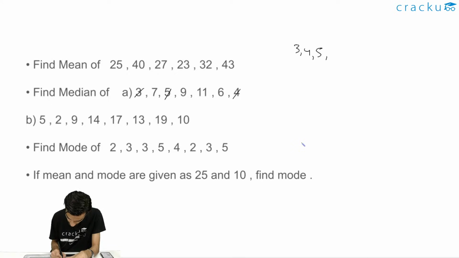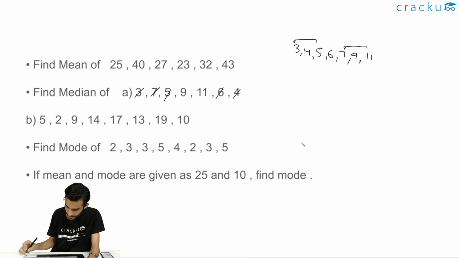Okay, so 5 is also out. Then it is 6, that is this. Then it is 7. Then 9 and 11. Okay, so these are the values, and we can see that the number of values is odd. So what we can do is just exclude the initial 3 values and the 3 values from the right hand side. So we will be getting the median as 6.